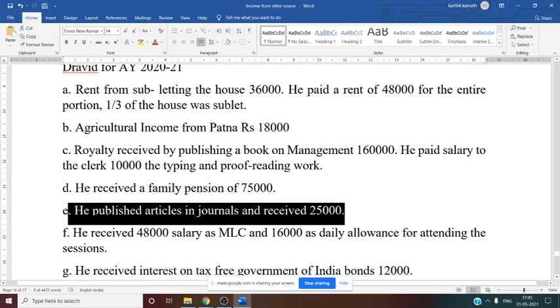Yes, so here articles in journals and received 25,000 is income from other source.